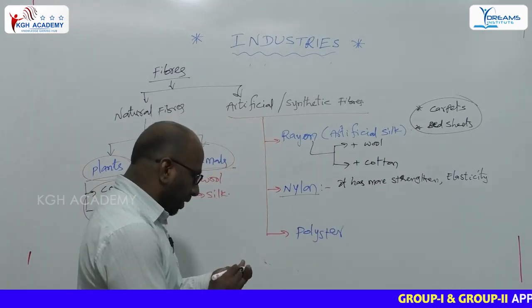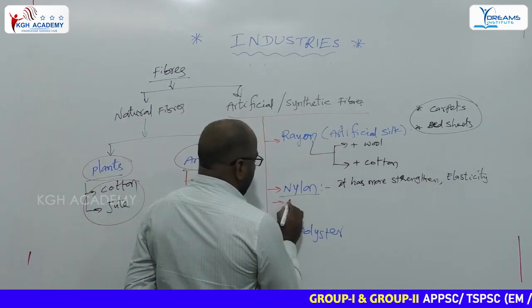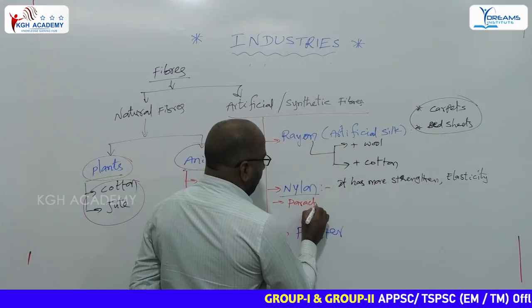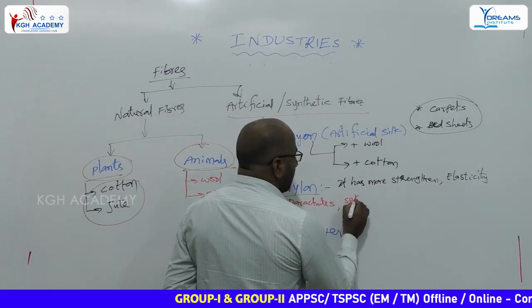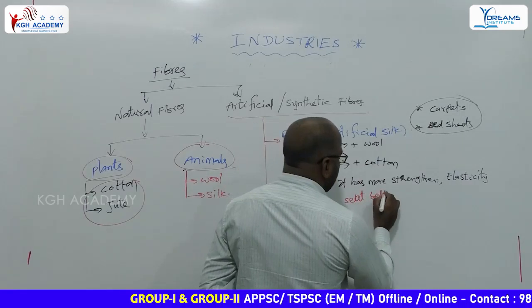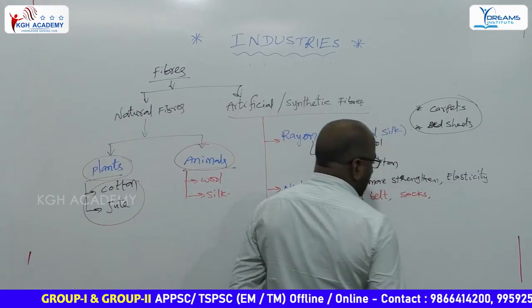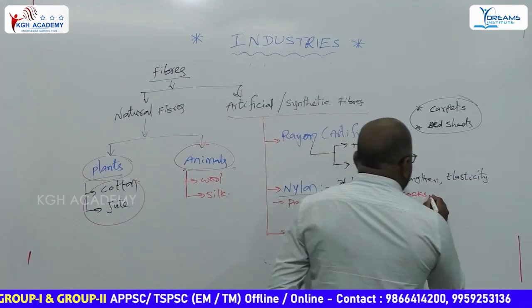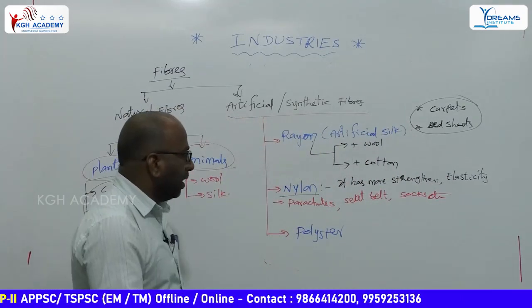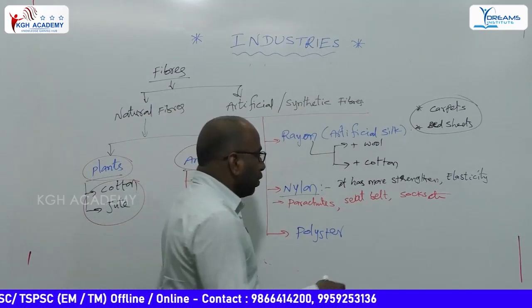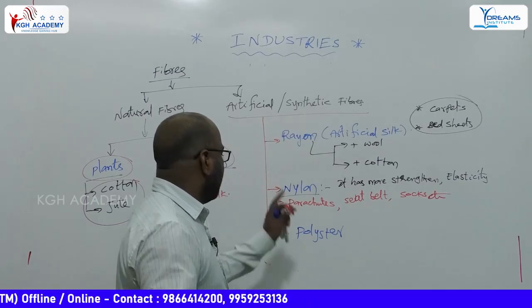It is used in the preparation of parachutes, seat belts, socks, and also innerwear. Different types of uses are there.